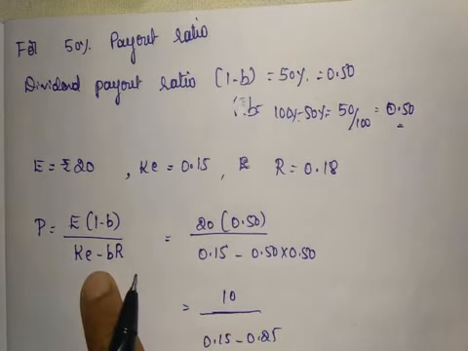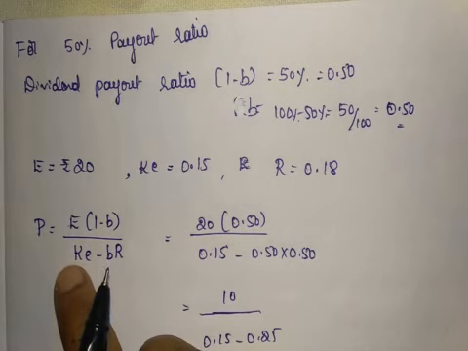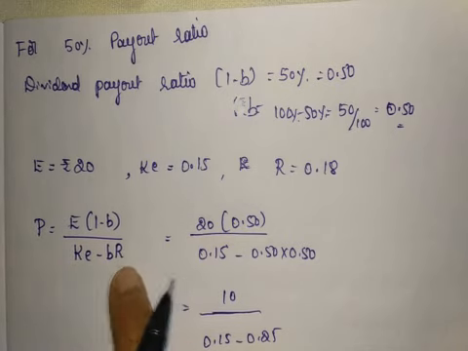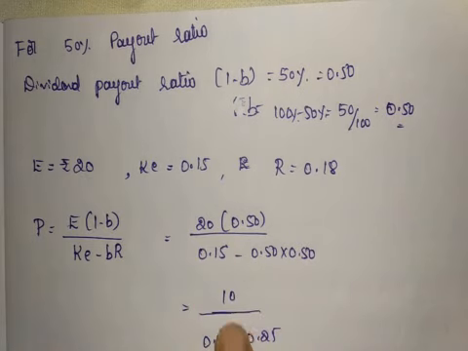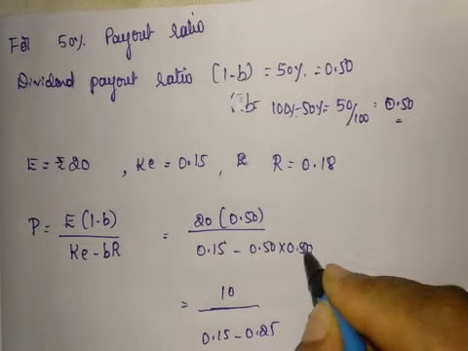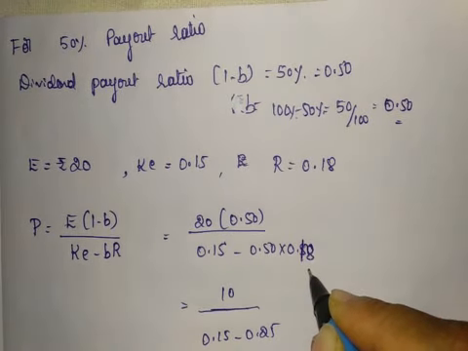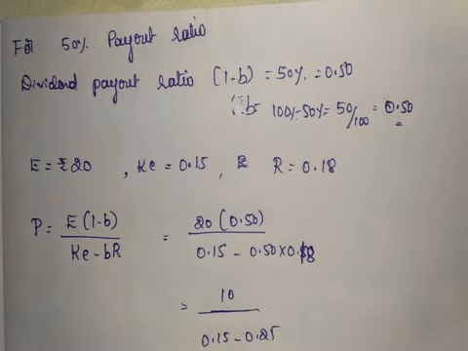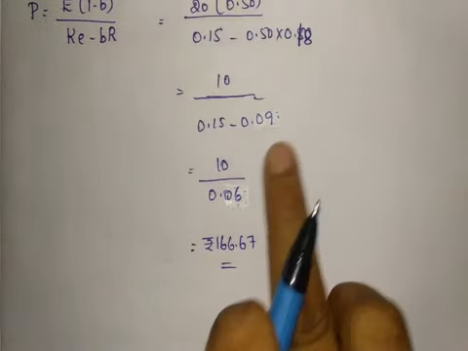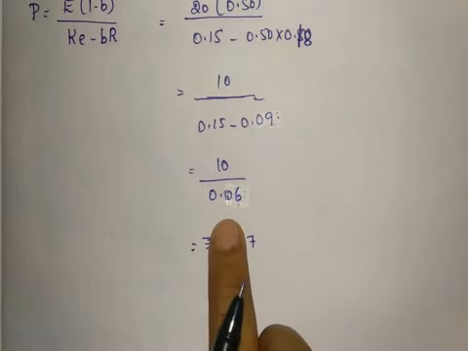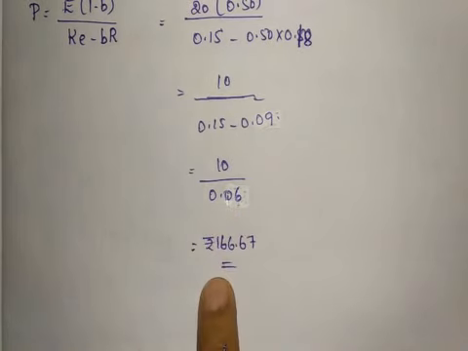So this is the formula, E into 1 minus B divided by cost of equity minus B into R. So we'll get the market price. 20 into 0.50 is 10. B is 0.50, R is 0.18, so 0.50 into 0.18 is 0.09. 0.15 minus 0.09 is 0.06. 10 divided by 0.06 gives a market price of rupees 166.67.